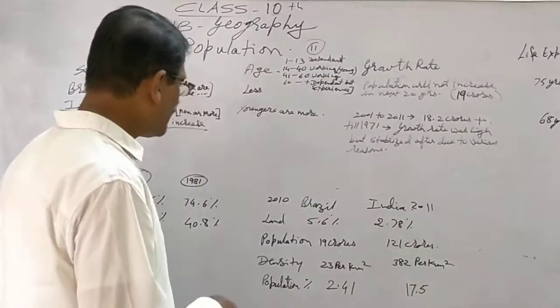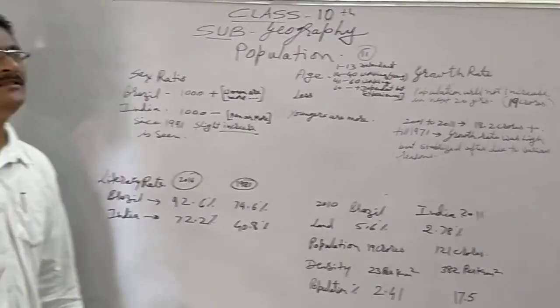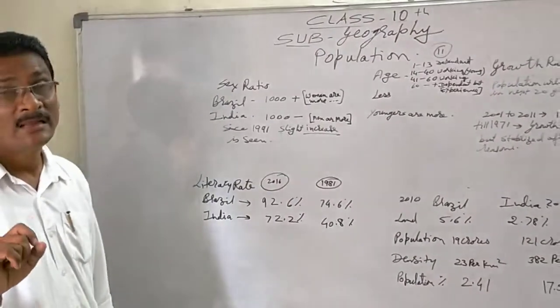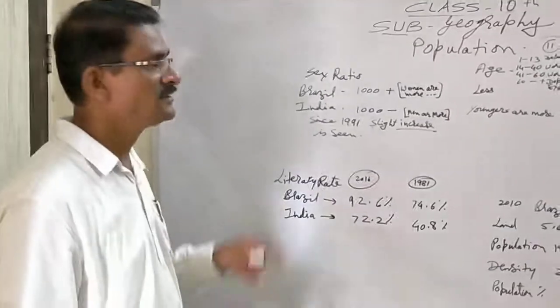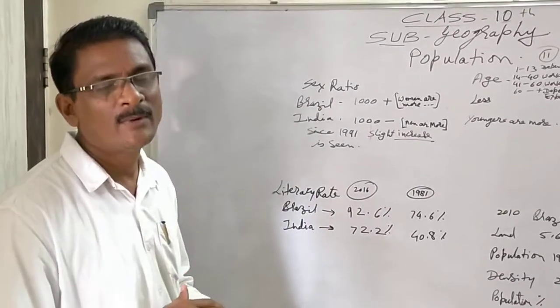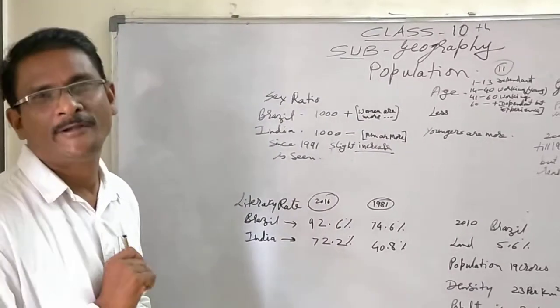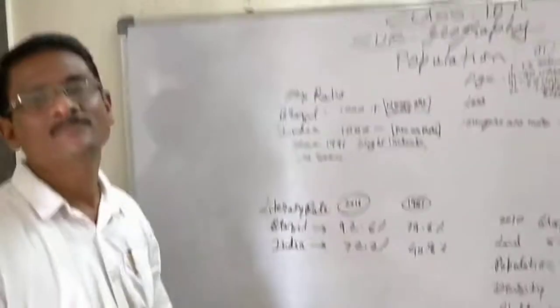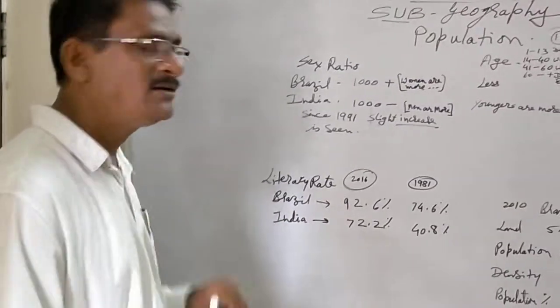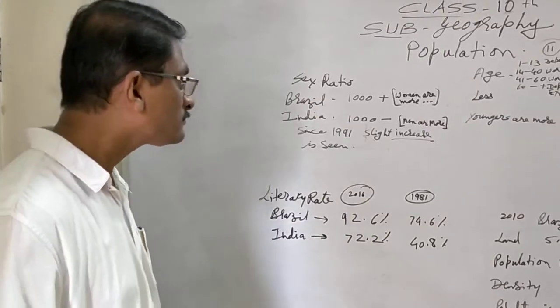Well, after that, we come to the literacy rate, and this is the most important. Literacy rate determines a nation's quality. Though population is in terms of quantity, literacy determines the quality.